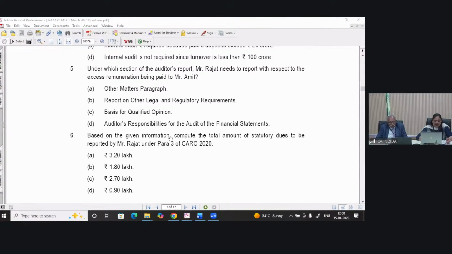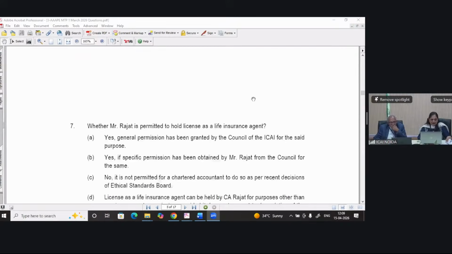0.90 lakh. No, Anand, it will not be 2.70, beta. It will be 0.90 lakh. Because for 1.80 also I mentioned to you that on 31st March it is not pending, it's paid. But yes. Yes, you have rightly understood now. So answer will be 0.90 lakh.